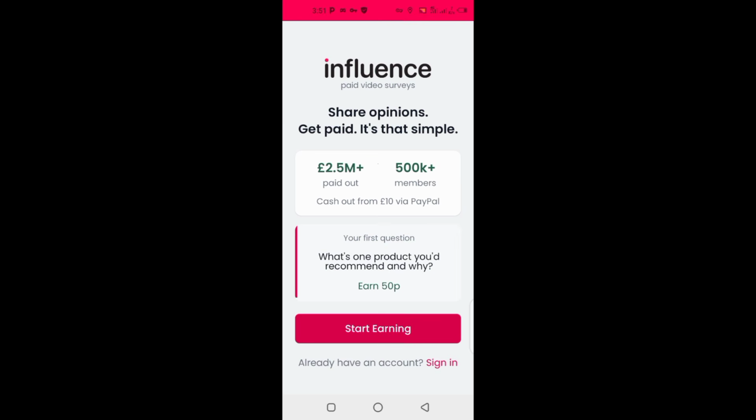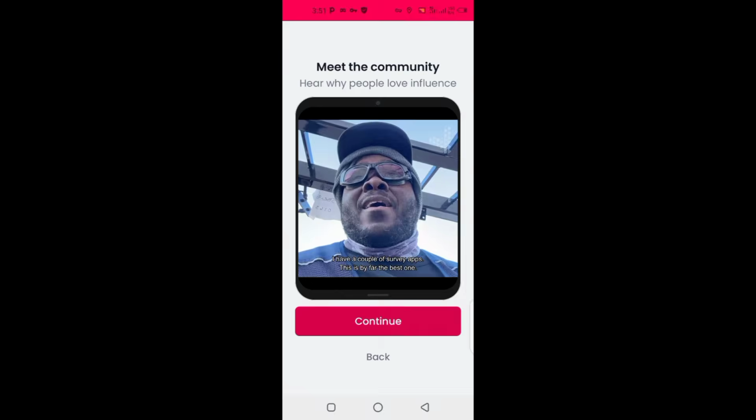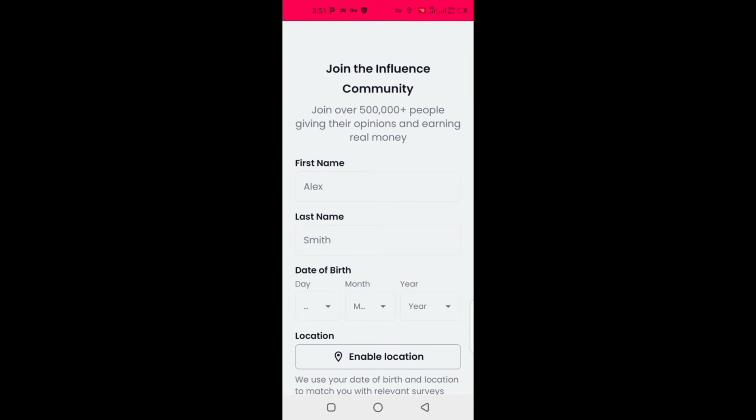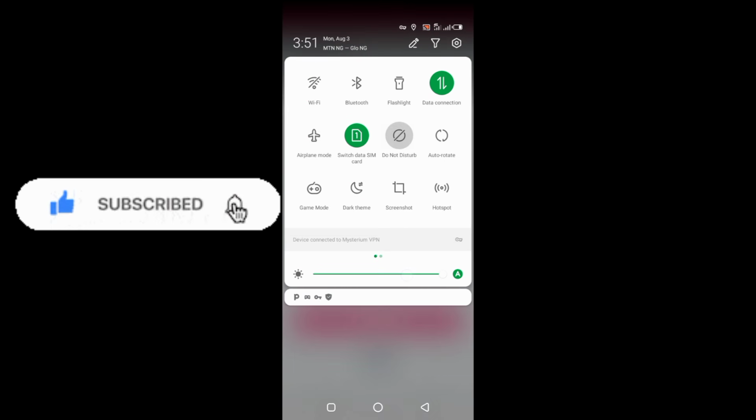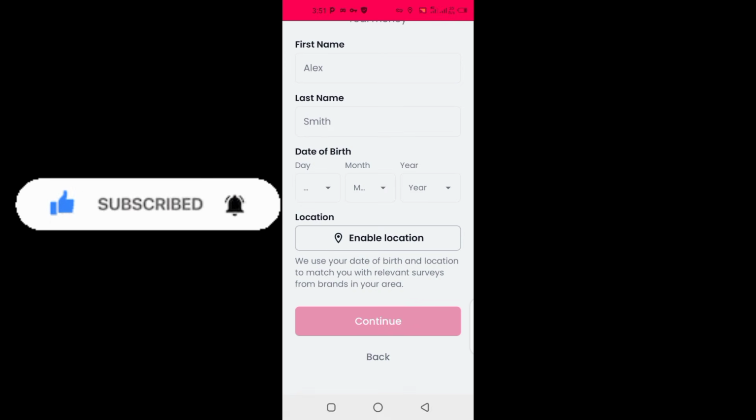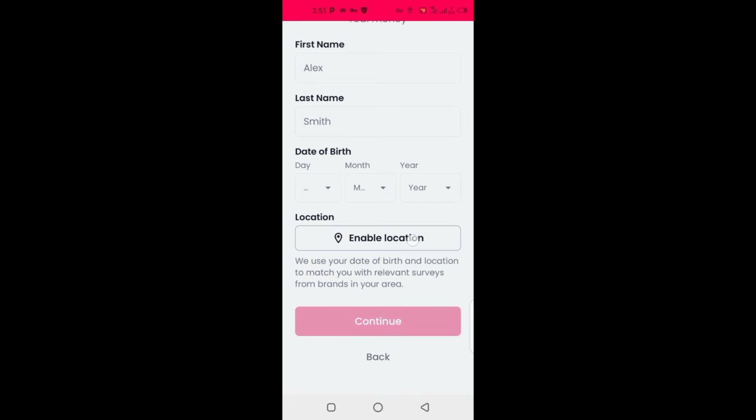This is what you are going to do. Click on close. Remember, you are going to download this Influence app, or any survey site that you are using. Once they ask you to turn on your location, you apply these settings and it will work. Let's say we want to create a new account now. Click on start earning and click on continue. Then put your first name, your last name, date, month and year. Then you turn on your location. They say you should turn on your location. My location is on. Then you click on enable location.